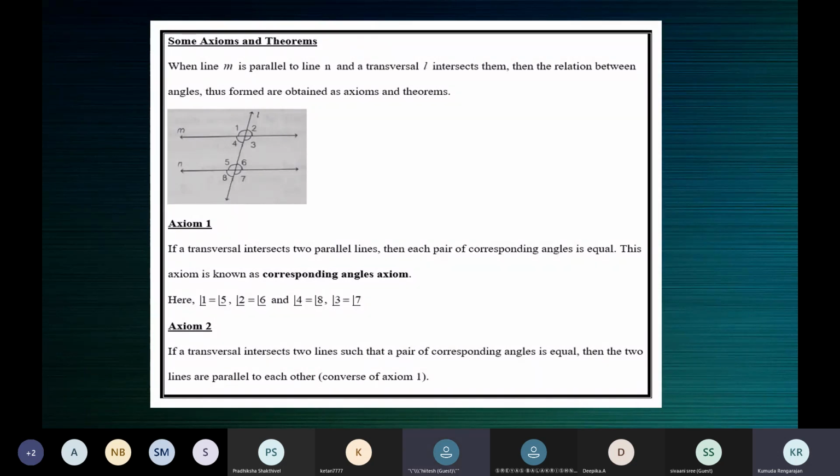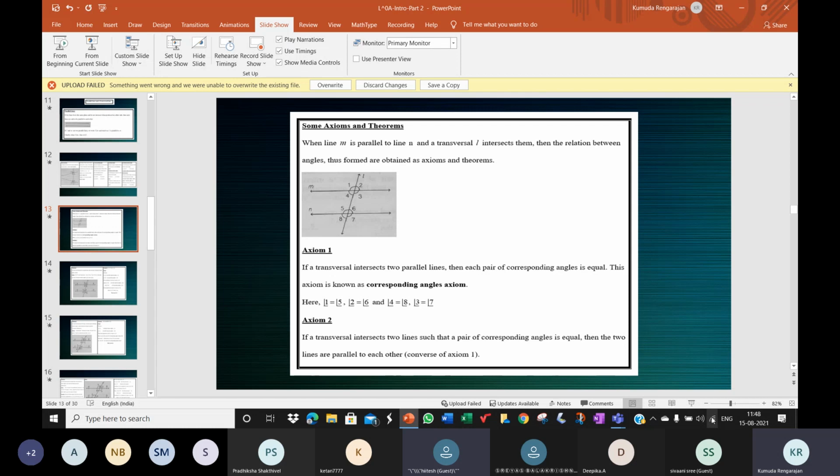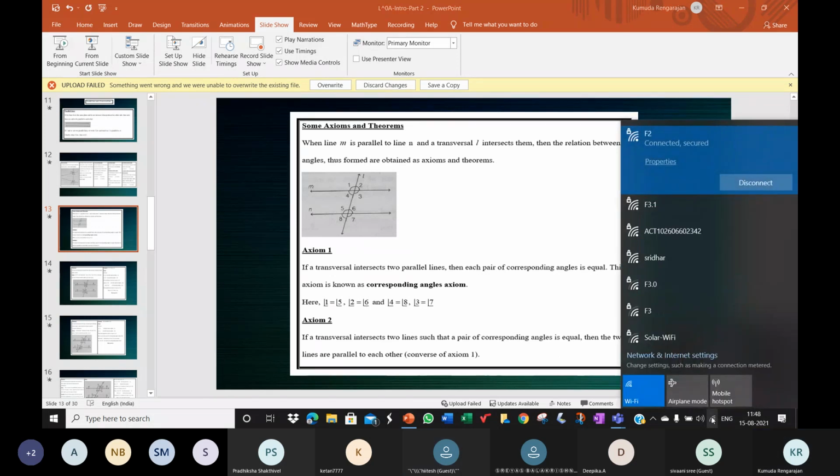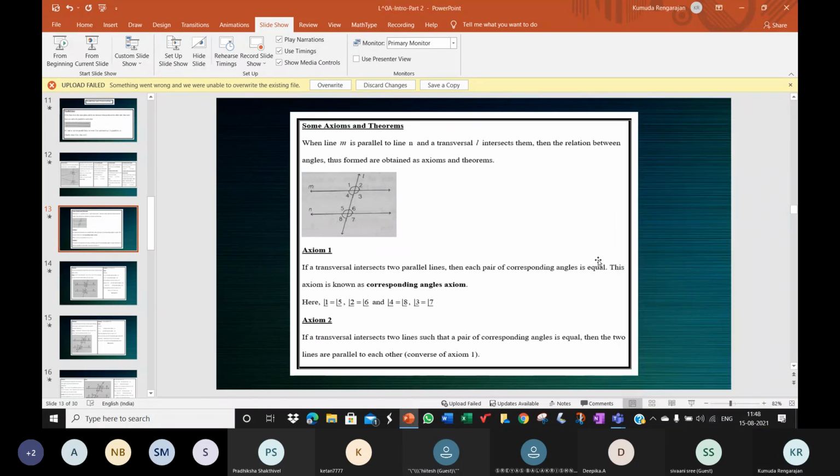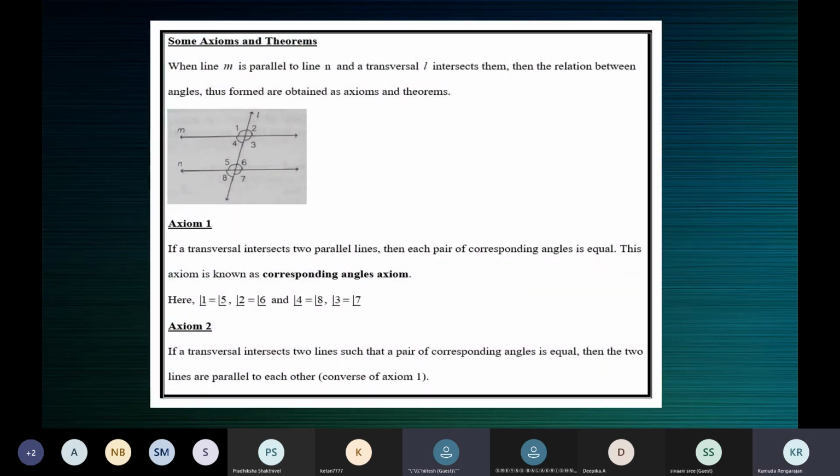Not two parallel lines, two lines. What else should be given? A pair of corresponding angles should be equal. Yes, it should be given that a pair of corresponding angles is equal.